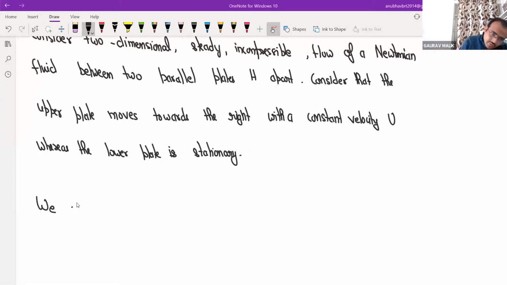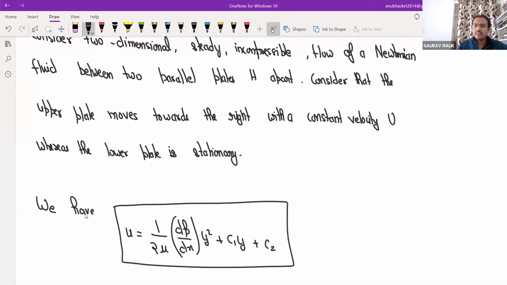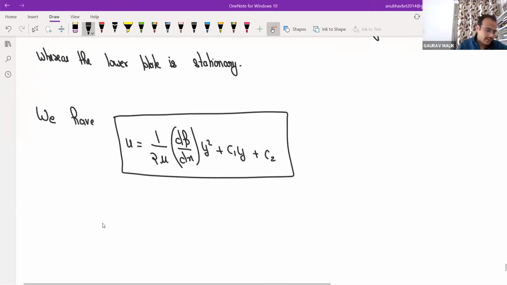We already have u is equal to 1 by 2 mu dp by dx y square plus c1 y plus c2. Again, to solve this equation, we need two boundary conditions. It is very simple.